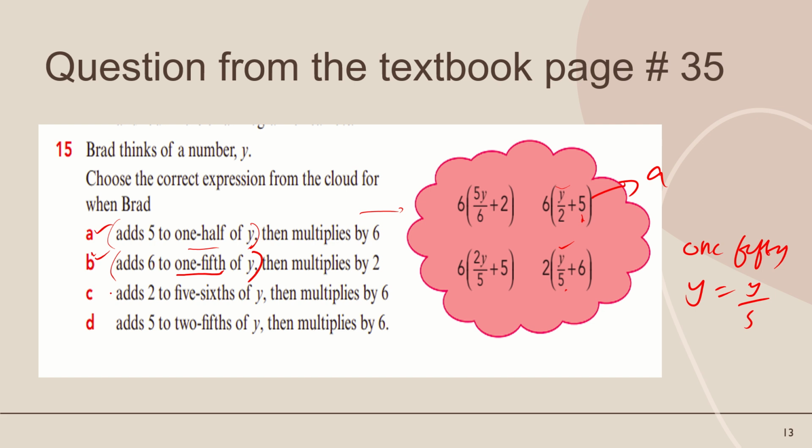Okay, so C and D parts. I will solve D also. Solve this at home. D part: add 5 to 2/5, 2/5 means 2 by 5, of y, then multiply by 6.